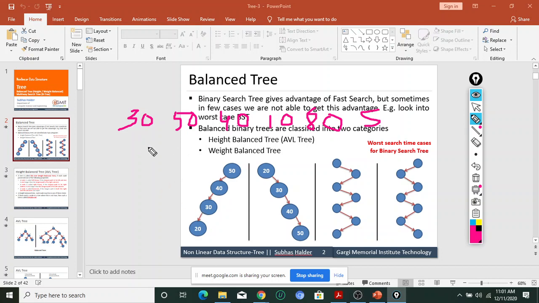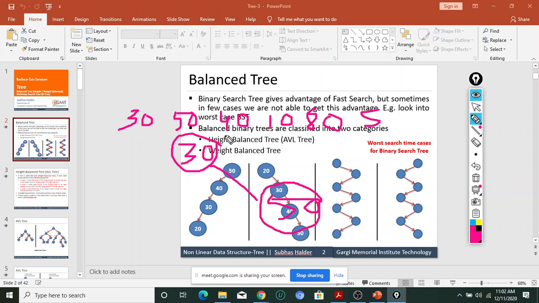Suppose I want to construct the binary tree. Can anybody help me, how to construct the binary tree? What is the first node? 30. 30 is the first node. Very good. Then 50 will be placed. I'm just not drawing the circles right now, I'm just mentioning the numbers. So 50 is on the right side.